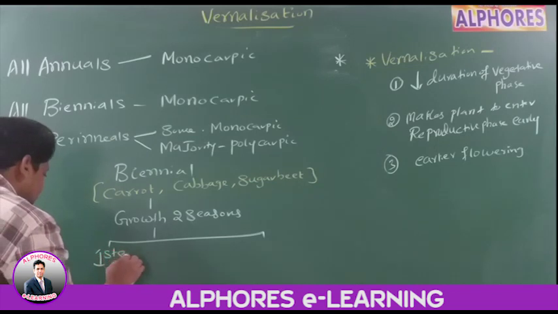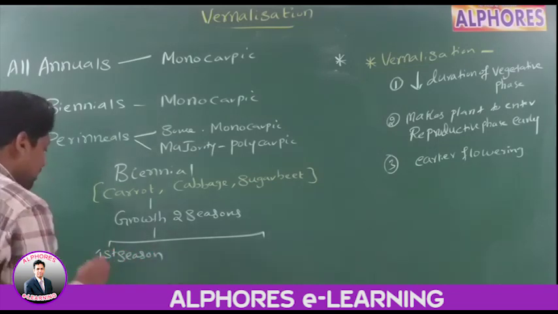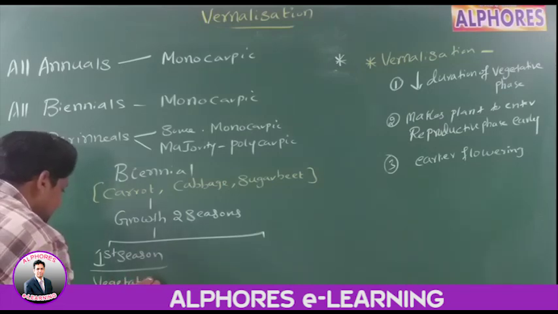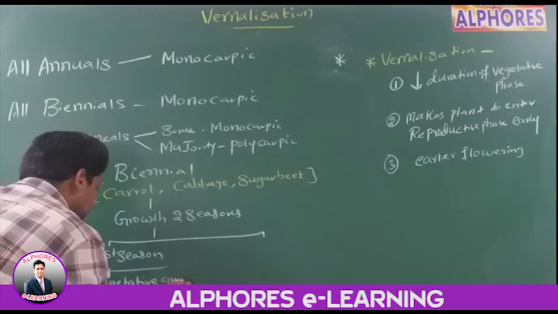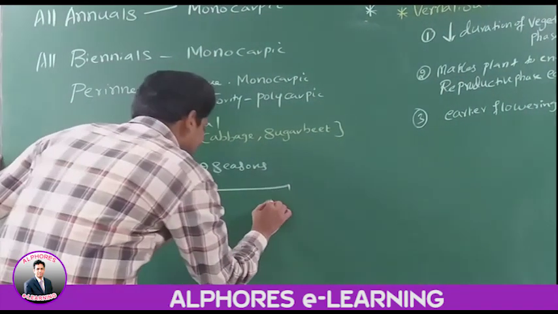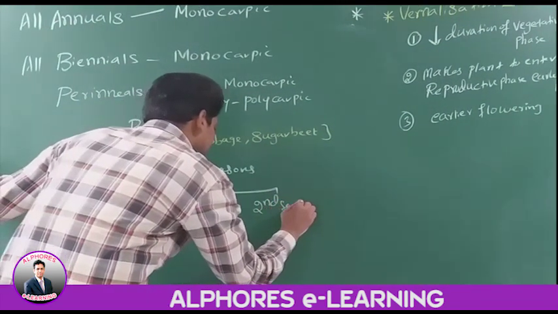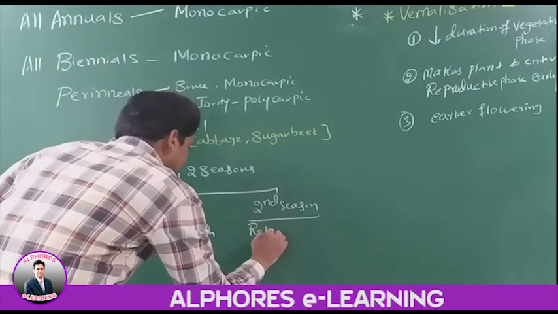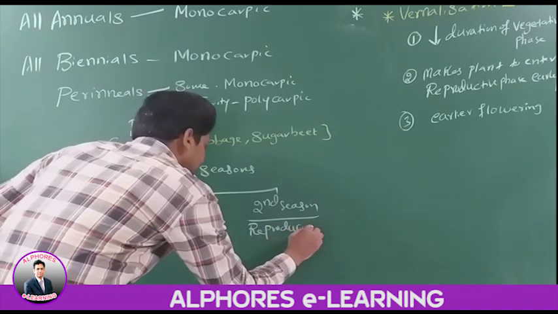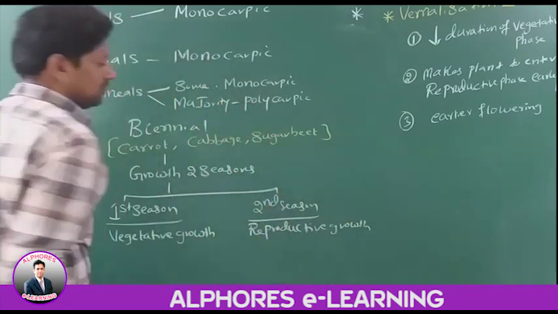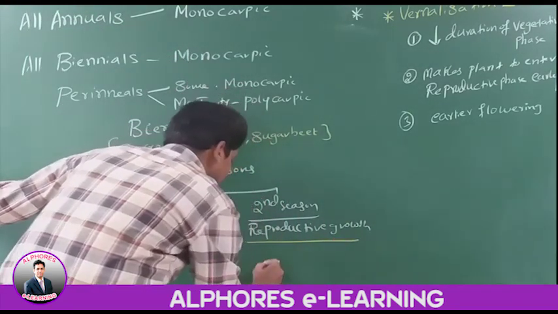If you take the first season, vegetative growth takes place. During vegetative growth, a plant won't produce a flower. Whereas in the second season, it enters into the reproductive phase. It starts reproductive growth. During reproductive growth, it produces flowers.